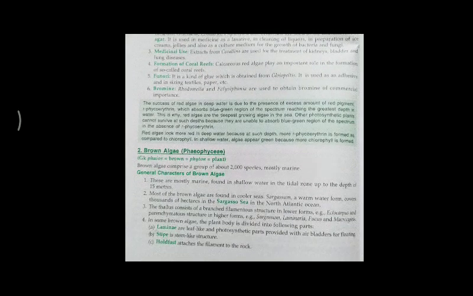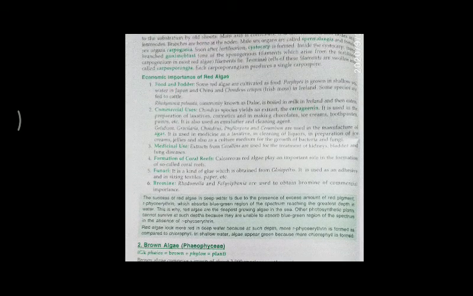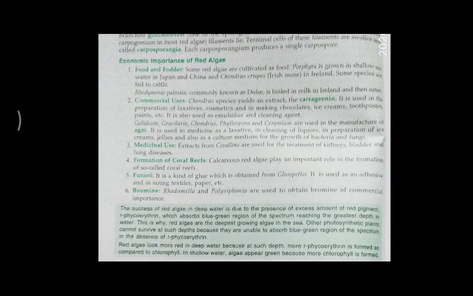In the same manner, whenever we talk about the economic importance of the red algae, they are very common for food and fodder in different parts of the world. They are consumed as main food material, as in Japan and China, and Ireland.